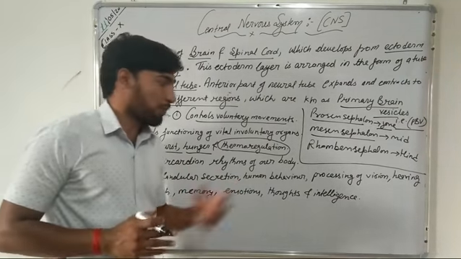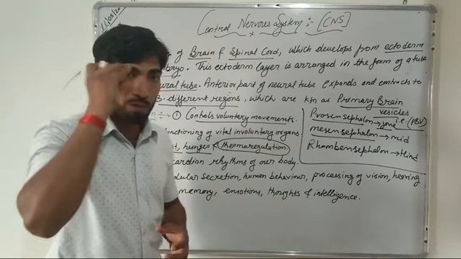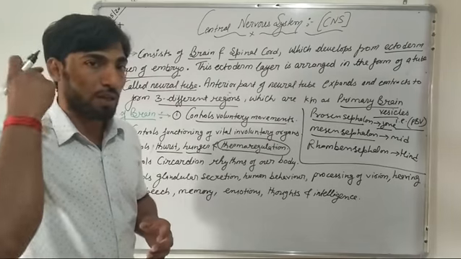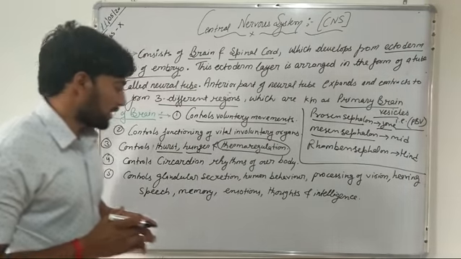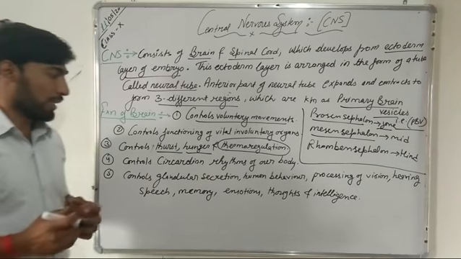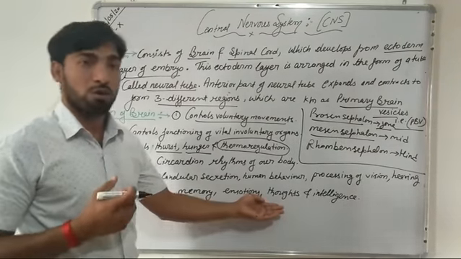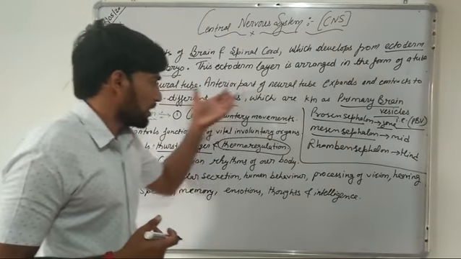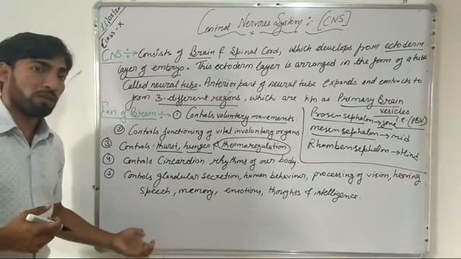It controls the human behavior. It controls our processing of vision, that is to watch, and it controls the processing of hearing. It controls our speech power, our memory, our emotions, our thoughts, and also our intelligence. So all these functions are performed by our brain.